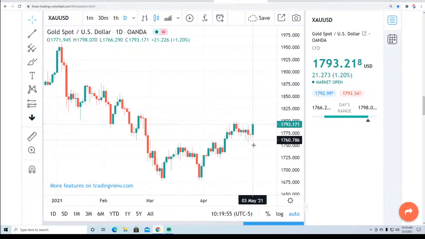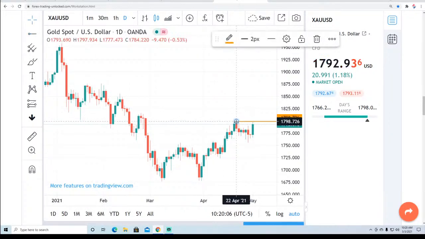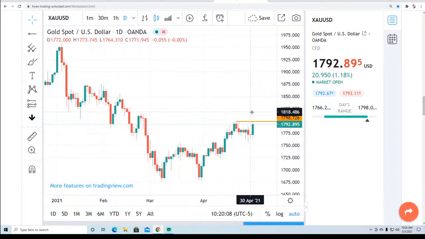This could be just setting a range. Is it going to continue to break out to the upside? We'll see. Today it has not been able to do so. I would key off of this breakout area here and watch out for the spike high. If this runs out of gas, we could see gold spike up to 18 and a quarter, then hit a short-term top and then start to fall apart.